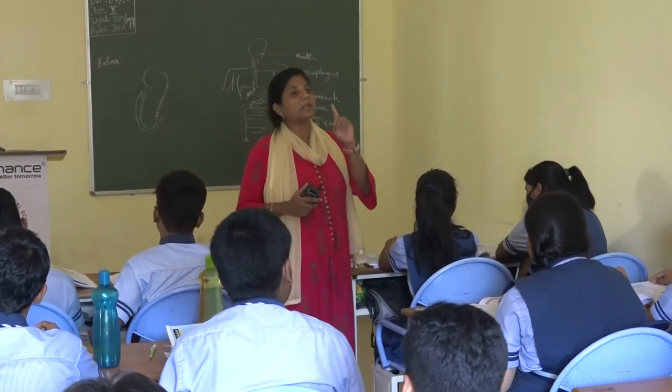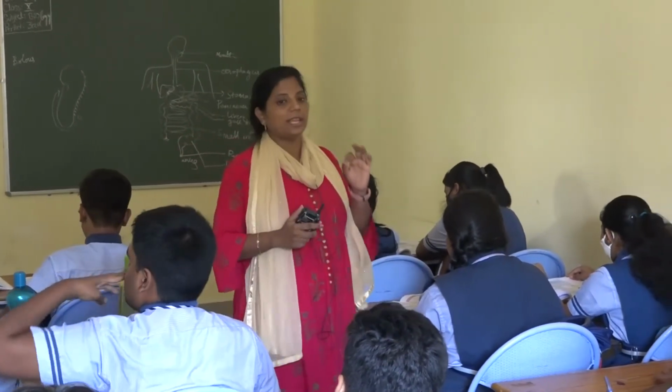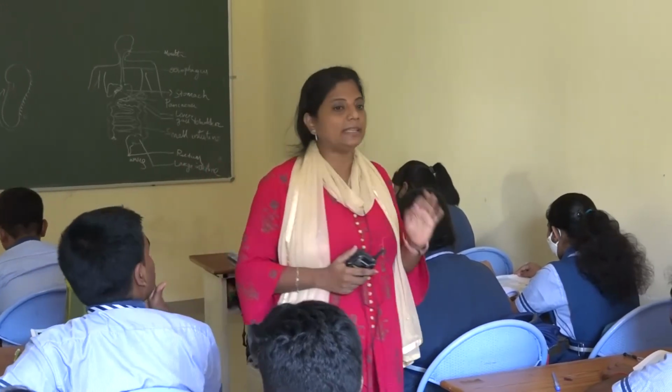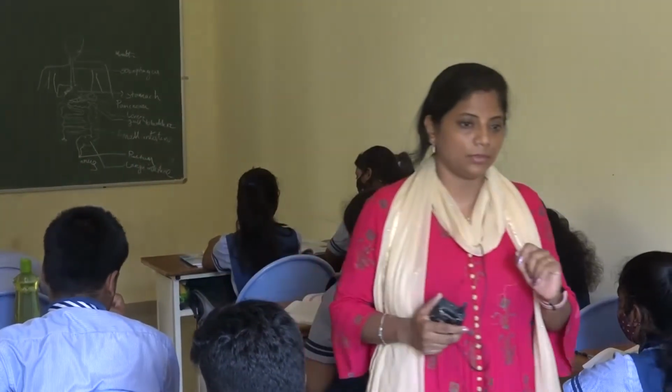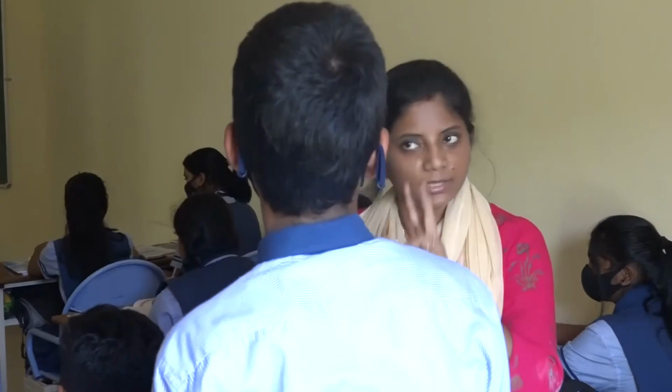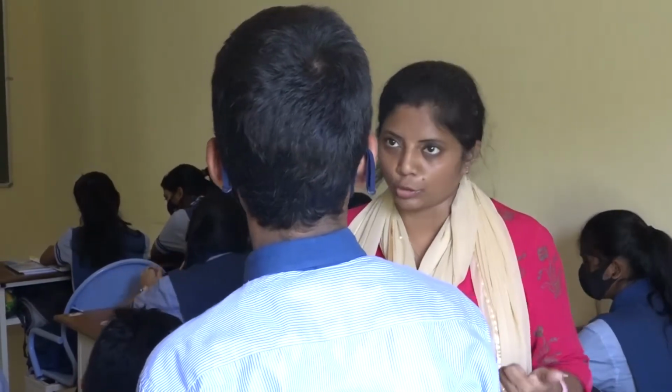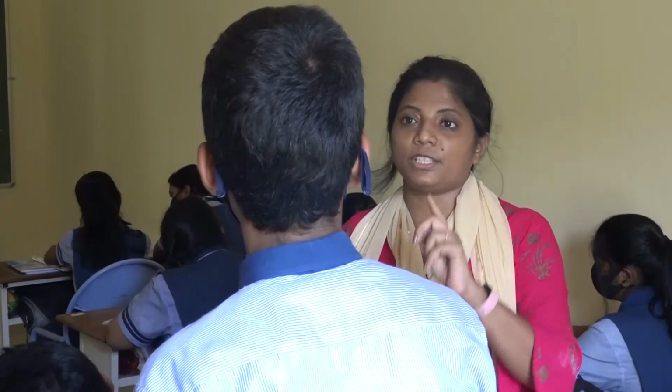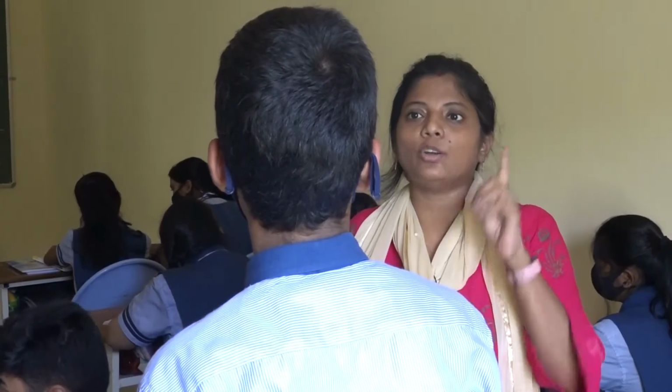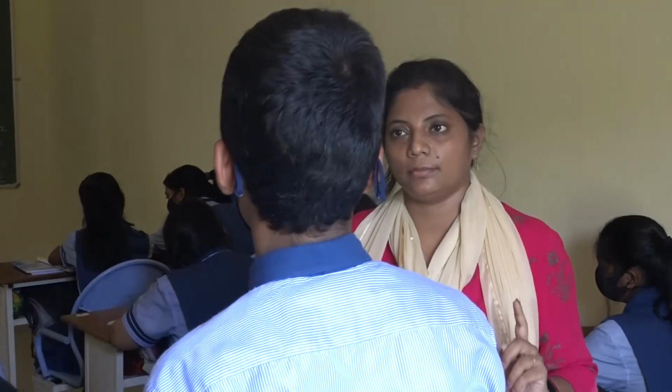So trypsin and pepsin, which enzyme is working in alkaline medium? Trypsin and pepsin are two enzymes which help in digestion of your protein. So trypsin or pepsin, which one works in alkaline medium?